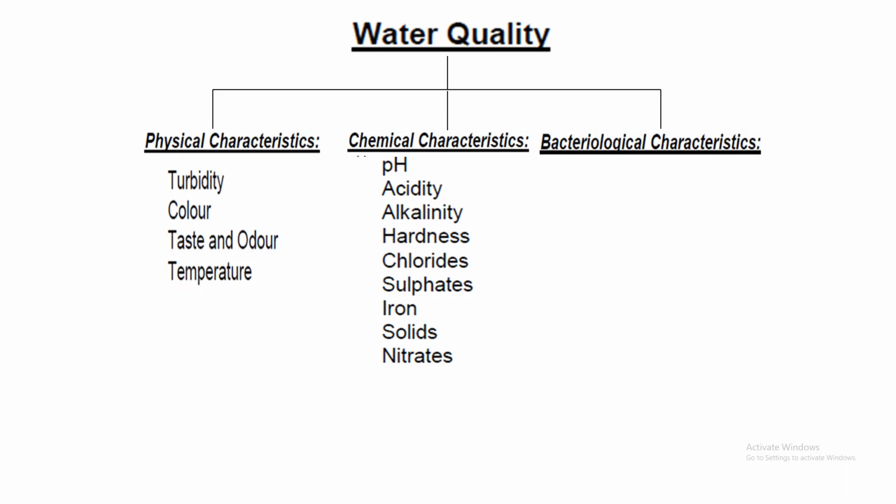Carbonates and bicarbonates of calcium and magnesium cause the temporary hardness of water. Remember that two factors are responsible for the hardness of water, that is calcium and magnesium. But when it is in the form of carbonates and bicarbonates of calcium and magnesium, it is called temporary hardness, and that type of hardness we can easily remove by using the boiling method.